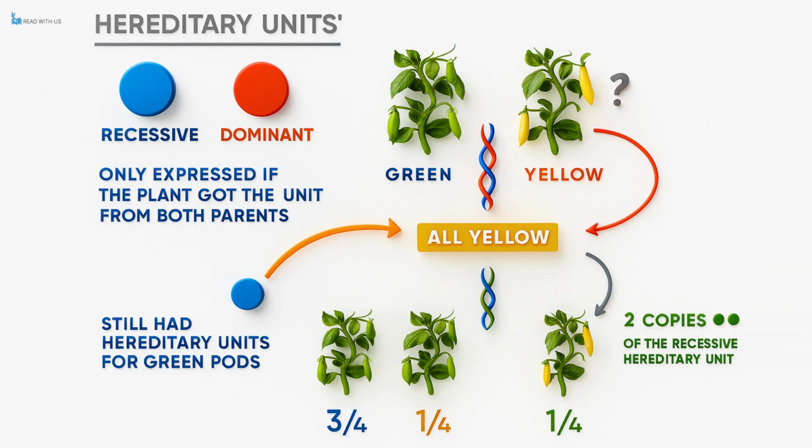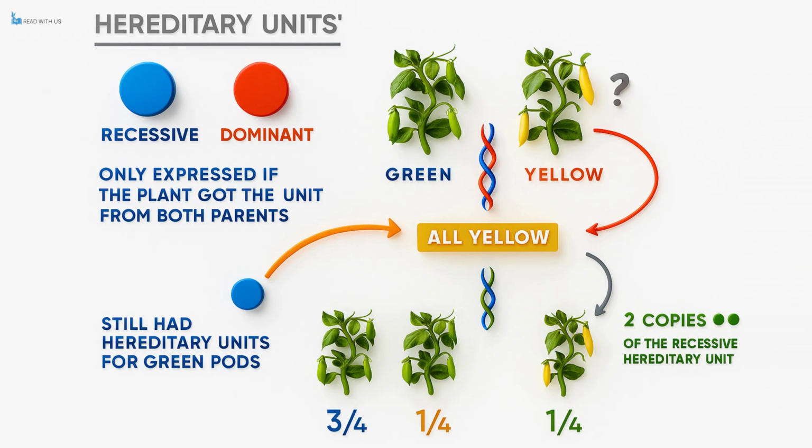At first, this result might seem puzzling. Why would crossing a green plant and a yellow plant produce only yellow offspring, while crossing 2 yellow plants leads to the reappearance of green pods in some of the next generation? Mendel's conclusion was that some factor must be passed from parents to offspring, and he referred to these as hereditary units. Today we call them genes.